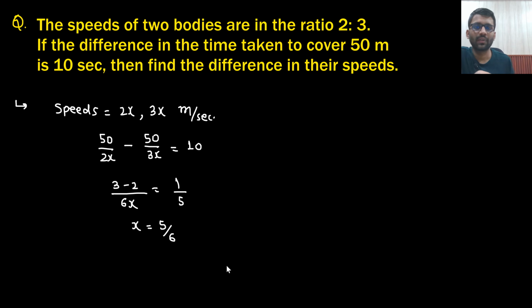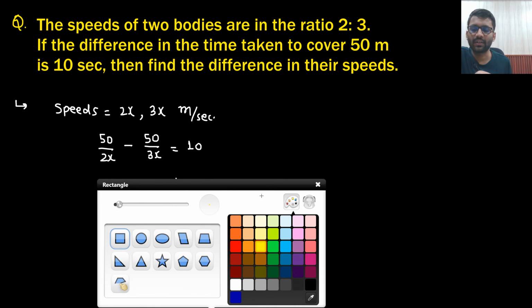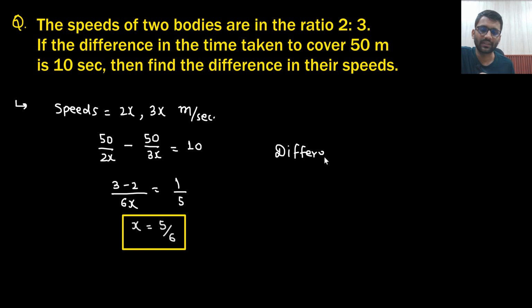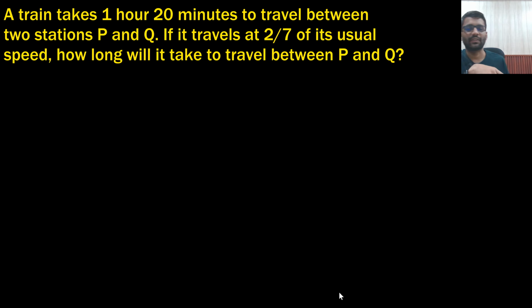So this is the value of x you are getting, and what they are asking? They are asking the difference in speed. What is the difference? Difference is equals to 3x minus 2x. This is the difference in speed, which is equals to x, which is equals to 5 by 6 meter per second. Let's move towards our next question.